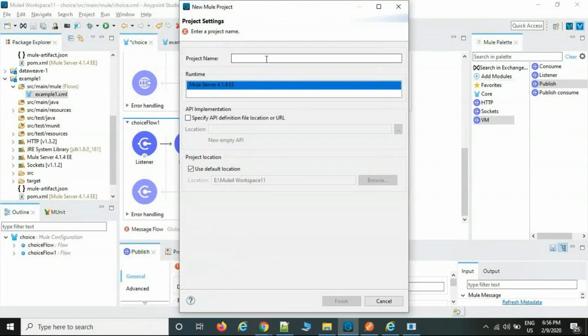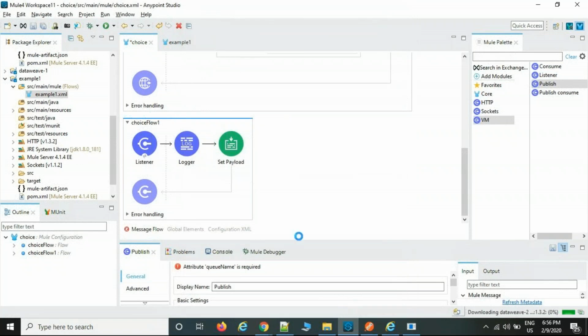Select the project, DataWeave, H1. This is the project.